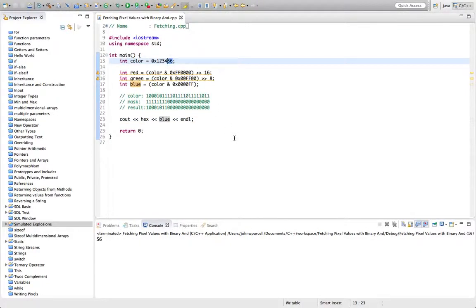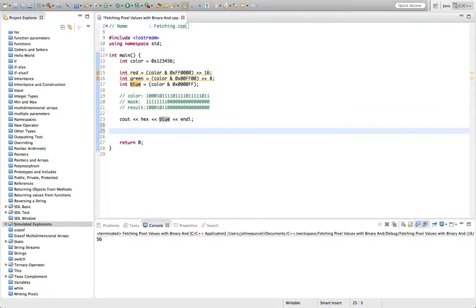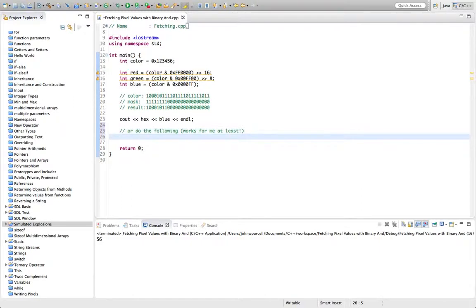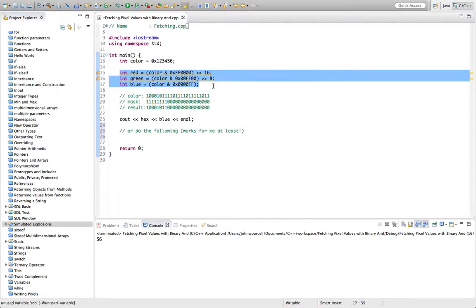Now this is a solution that I've seen on the internet when I've looked for this, but at least what I can do on this system, and I think it would work on all systems, but I'm not completely certain, is we can do the following. I'm going to write a comment there because I haven't tested this on a range of systems. I don't see why it wouldn't work on any system that you try it on, but there's a little doubt in my mind, so I'm probably going to stick to using this kind of system in this tutorial.